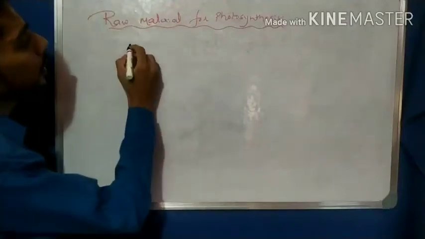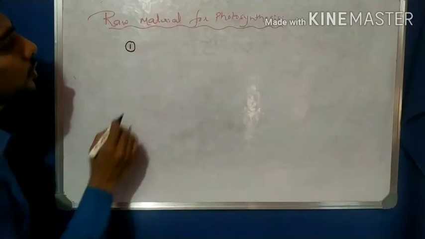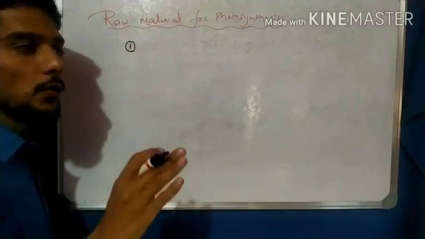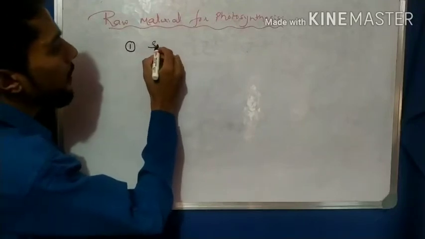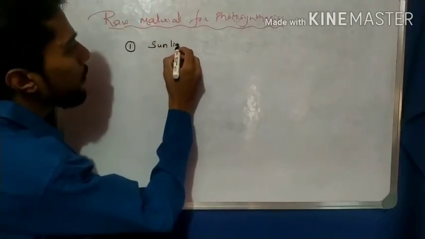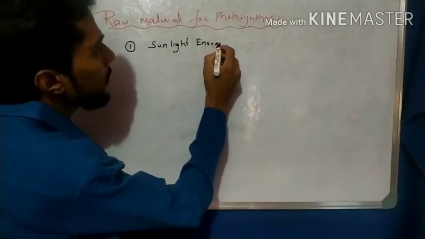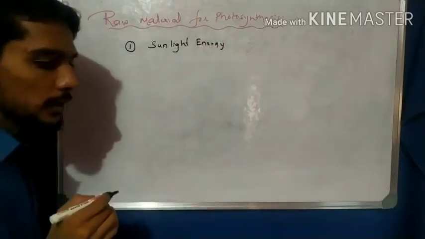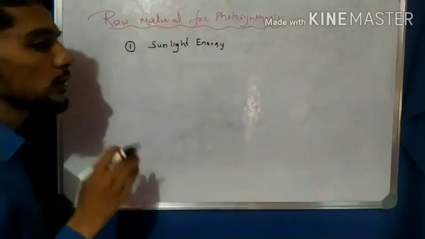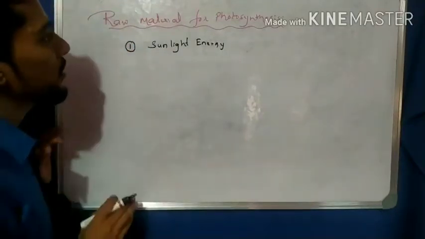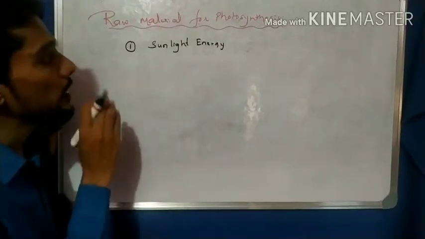As we know, the first raw material required for photosynthesis, and focus on this, is sunlight. Without sunlight there is no photosynthesis. Without sunlight the photosynthesis process does not take place.